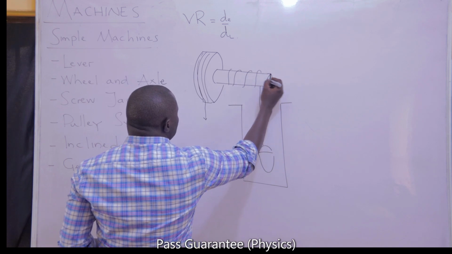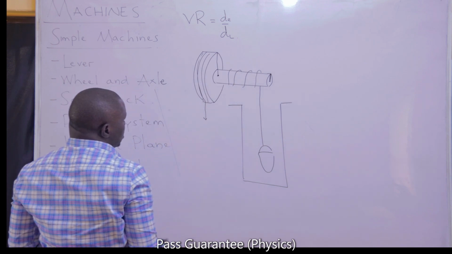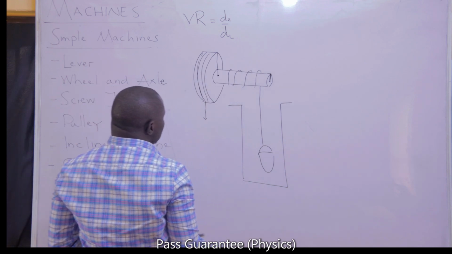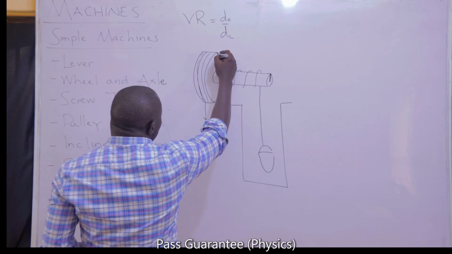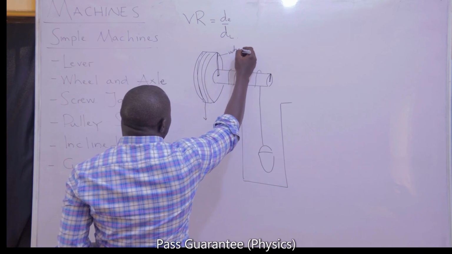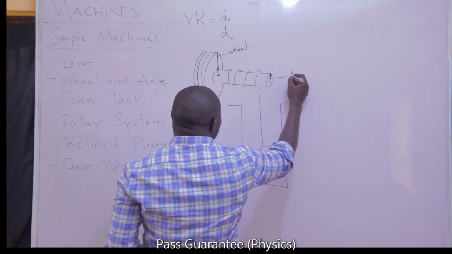So the small cylinder here has a radius, the large cylinder here has a radius. The small cylinder, the large cylinder is the wheel, while the small cylinder is the axle.